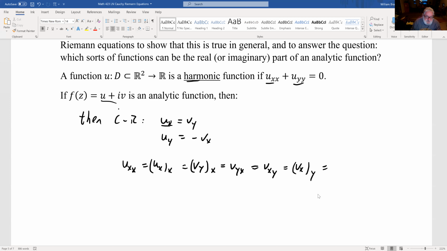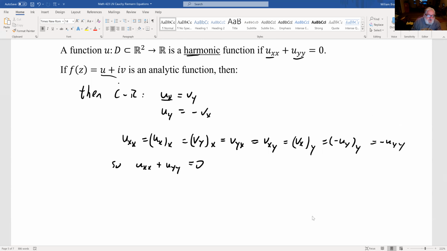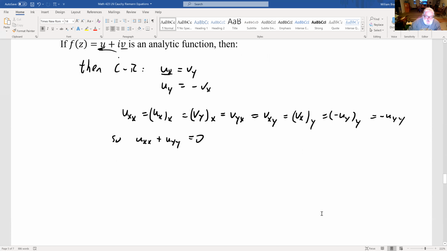But Vx is equal to minus Uy. So Uxx plus Uyy equals 0. So if we have an analytic function, then its real part and its imaginary part are both what we call harmonic functions. To rewrite this in notation that might be more familiar if you're not used to the xy subscript for partial derivatives,